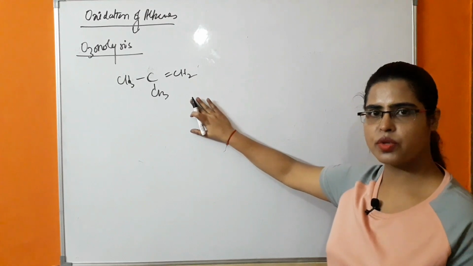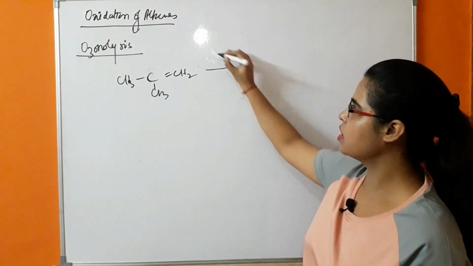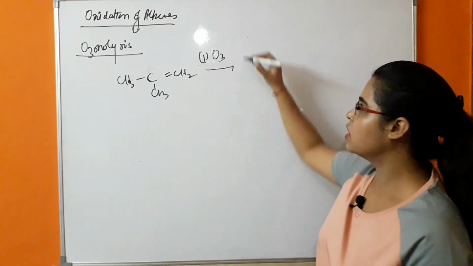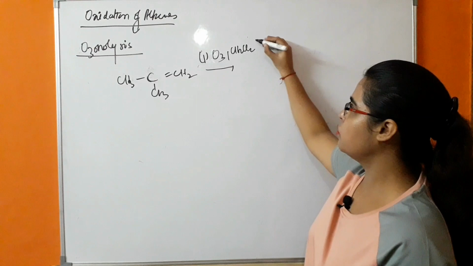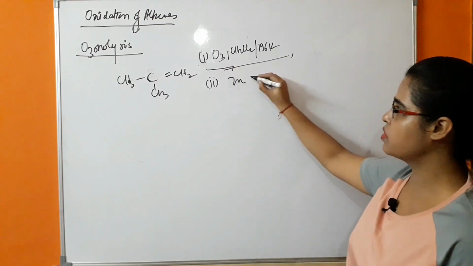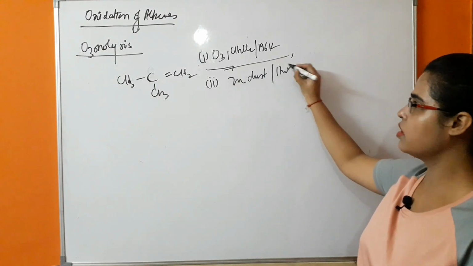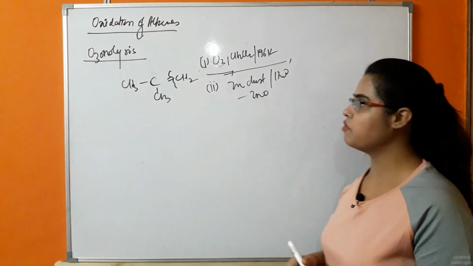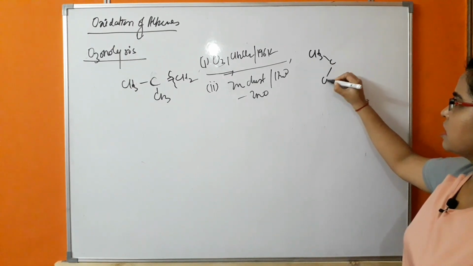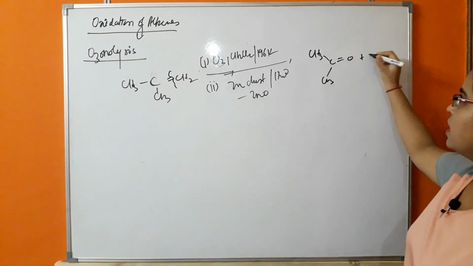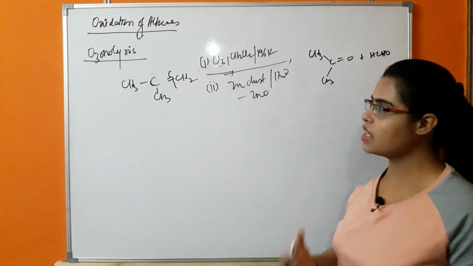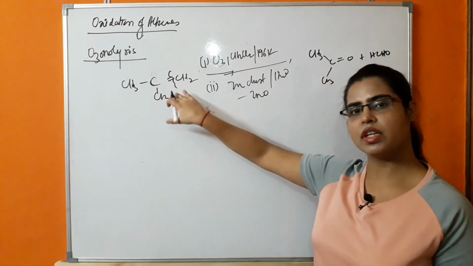Example, this is a substituted alkene. What will be happening in this case? The first step of ozonolysis will occur in the presence of ozone. The solvent is CH2Cl2. The temperature is 196 Kelvin. The second step is the reaction in the presence of zinc dust and water. This is known as reductive cleavage. The final product which will be obtained is CH3C, CH3 double bond O and HCHO. It means that with the help of ozonolysis we can identify the position of the double bond.